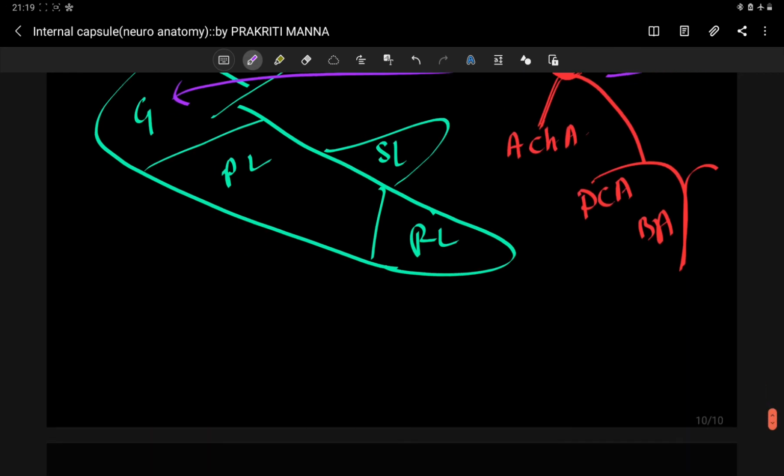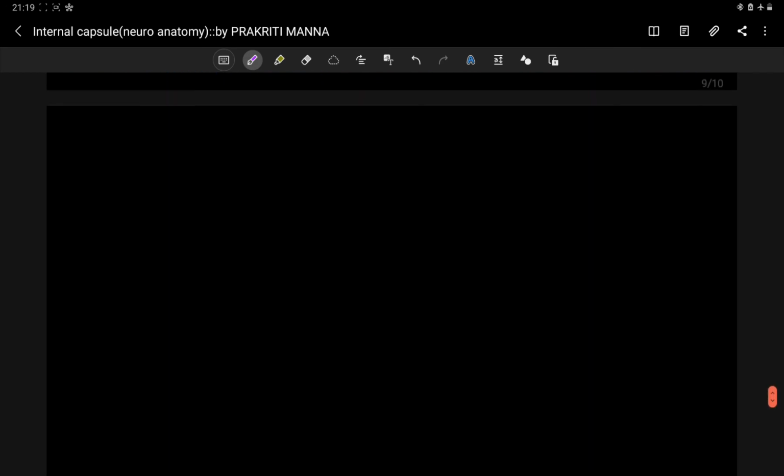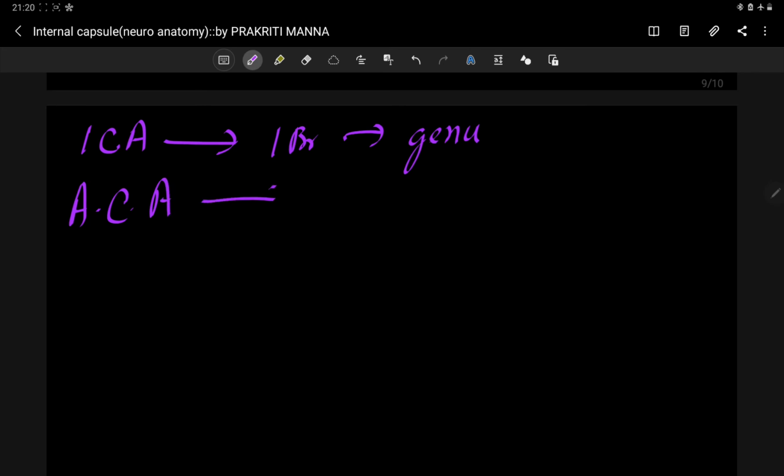Okay. So now let's summarize all the things. I told you the internal carotid artery gives one branch to the genu of the internal capsule. Anterior cerebral artery has two branches, one to the anterior limb and another to the genu.